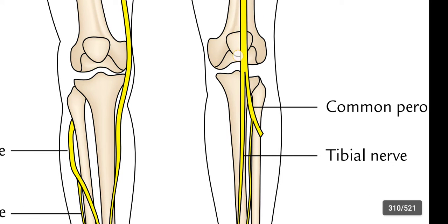This is the sciatic nerve. It divides into the tibial and the common peroneal nerve. This tibial goes on the medial side and this common peroneal nerve on the lateral side.